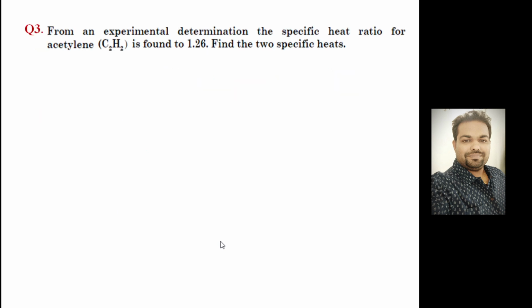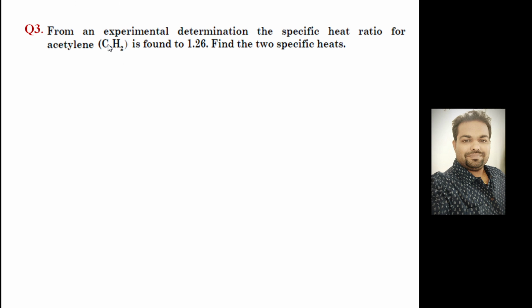Take the third problem. From an experimental determination, the specific heat ratio of acetylene, C2H2, is found to be 1.26. Find the two specific heats. We need to find Cp and Cv, and the specific heat ratio, gamma, is given. You know the formula, Cp is equal to gamma R divided by gamma minus 1. The only thing you need to find is the characteristic gas constant.